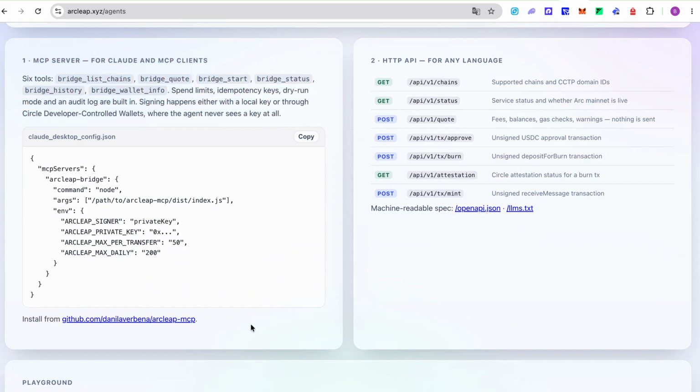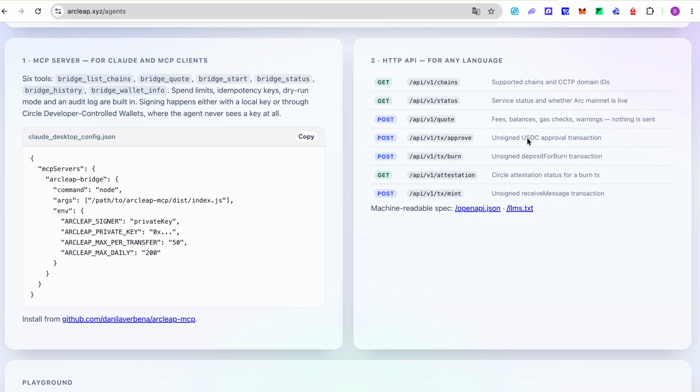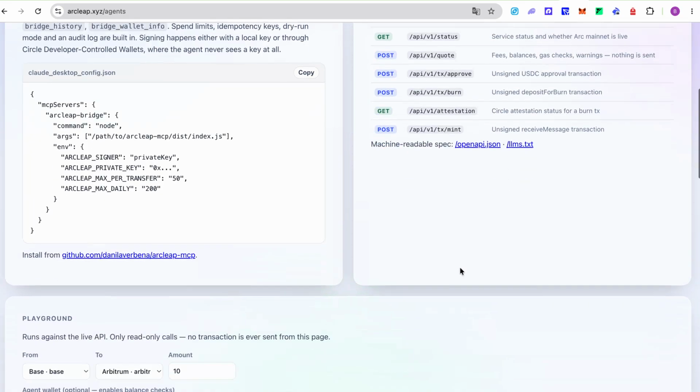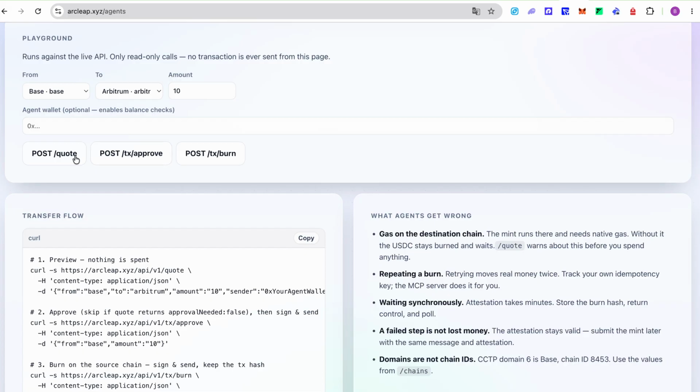The first path is an MCP server, 6 tools that Claude and other agents call directly. List chains, quote, start, status, history, and wallet info. Then limits, idempotency keys, dry run mode and an audit log are built in, because agents fail differently from people. They retry on error, and a retried burn moves real money twice.